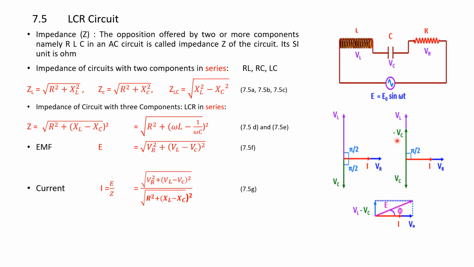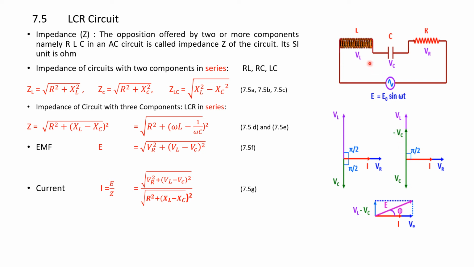Whereas this is a diagram showing all the three. We know that the voltage across the capacitor, VC, lags behind the current, that is current is leading here, voltage is lagging, VC is pointing down.